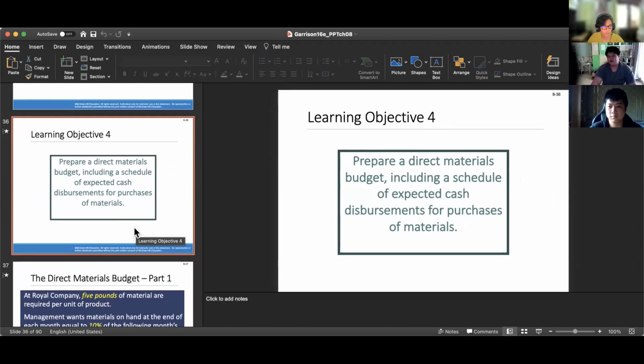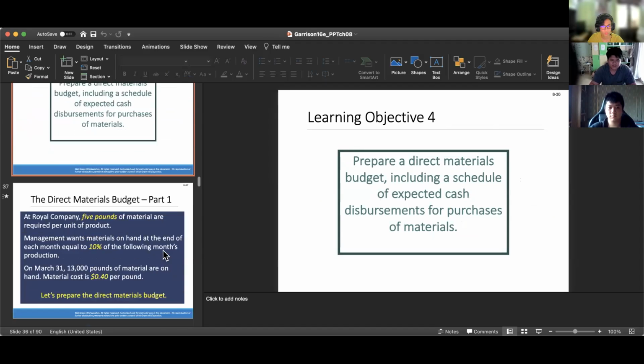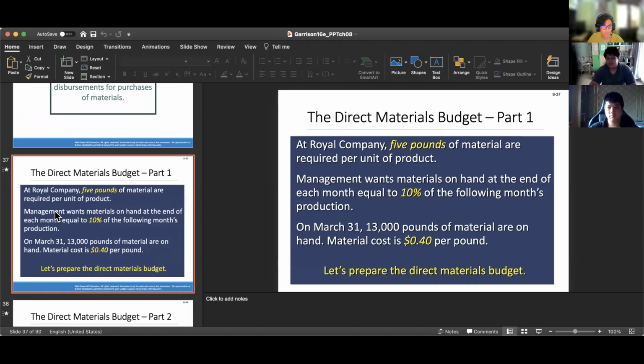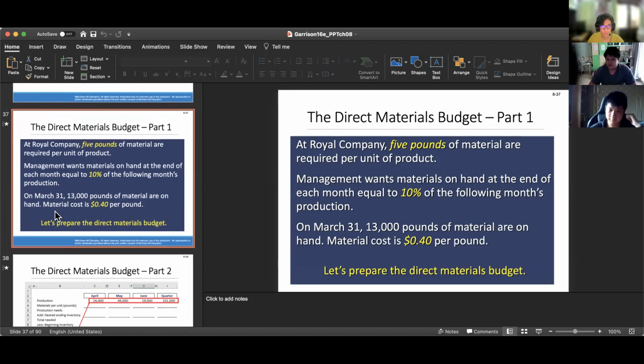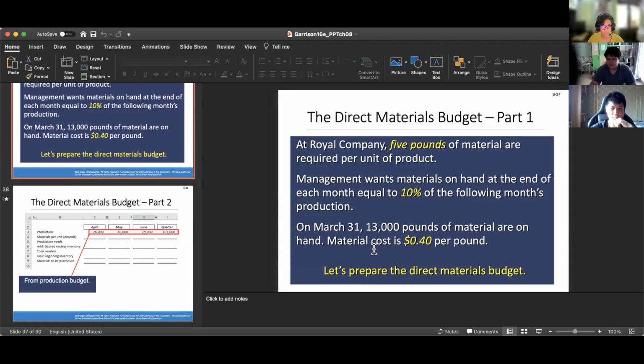Let's prepare the direct materials budget, including the schedule of expected cash disbursements for purchase of materials. Let's say that at our company, 5 pounds of materials are required per unit of product. Management wants materials on hand at the end of each month equal to 10% of the following month's production. On March 31st, 13,000 pounds of material are on hand. Material cost is $0.4 per pound. Let's prepare the direct materials budget.